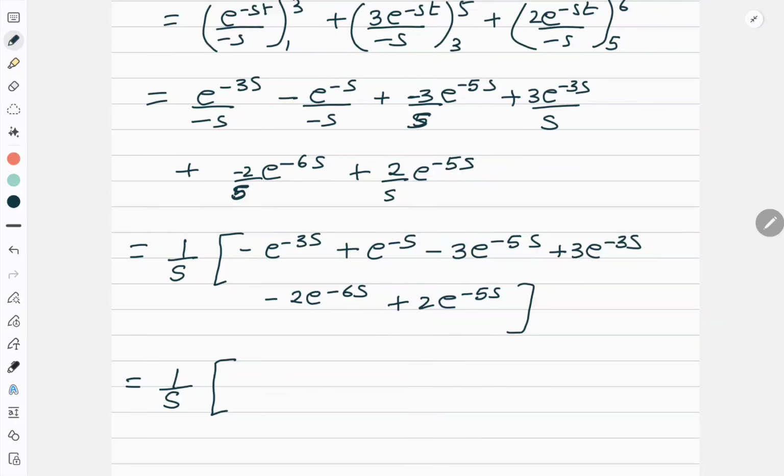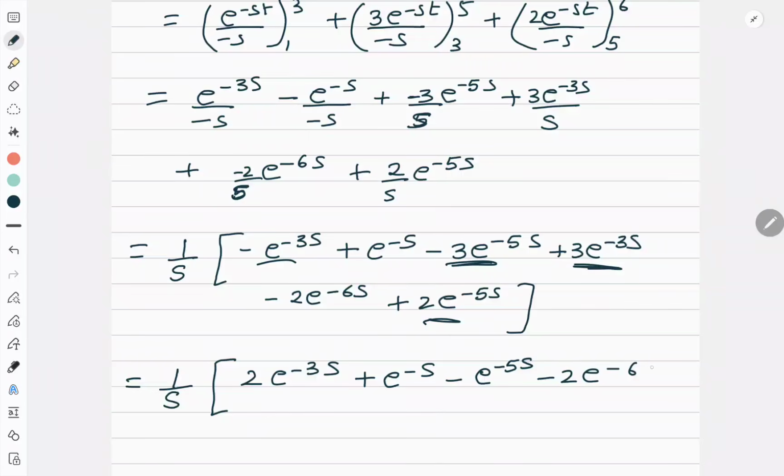See, e to the power minus 3s and e to the power minus 3s. So I'll have 2 e to the power minus 3s. Correct? Then e to the power minus s is only alone. So e to the power minus s. Then for 5s I have two terms. So I'll write minus e to the power minus 5s. And minus 2 e to the power minus 6s. So this is my answer.